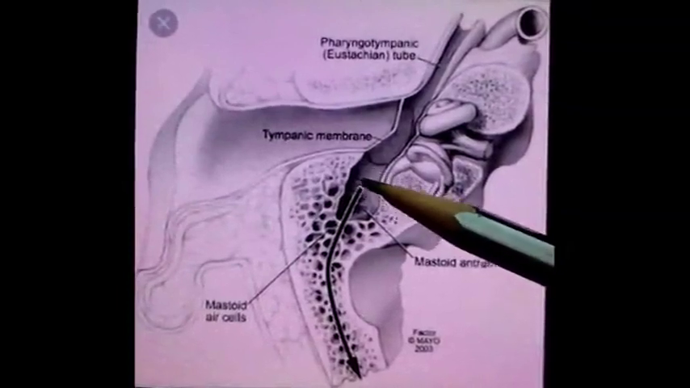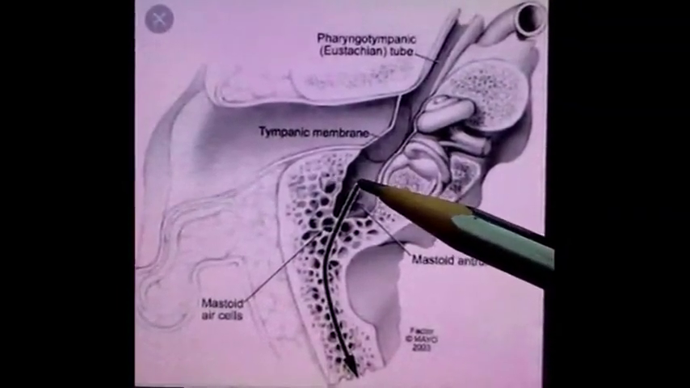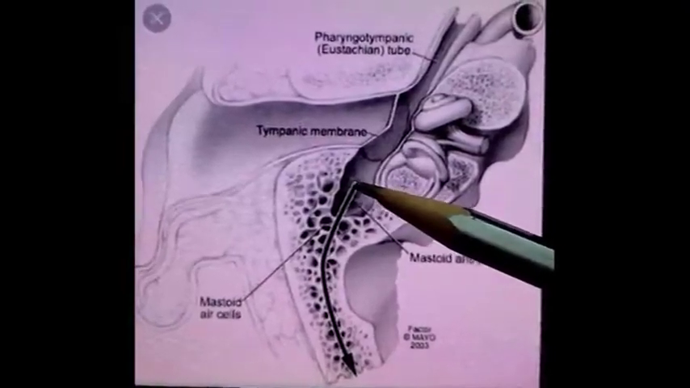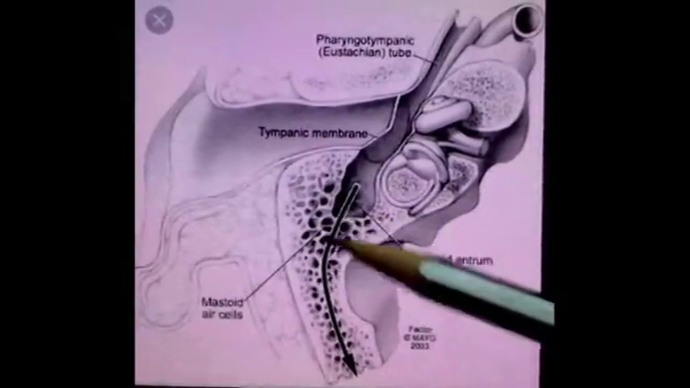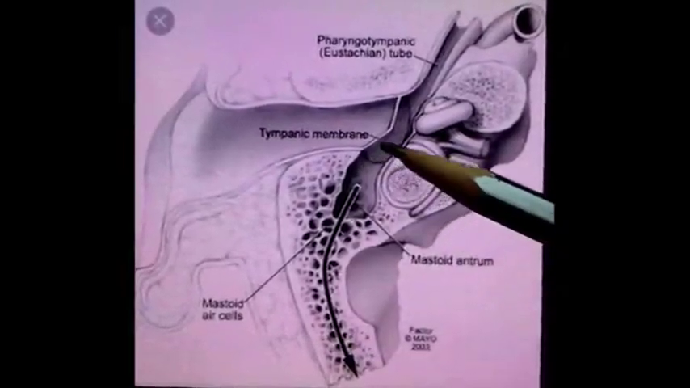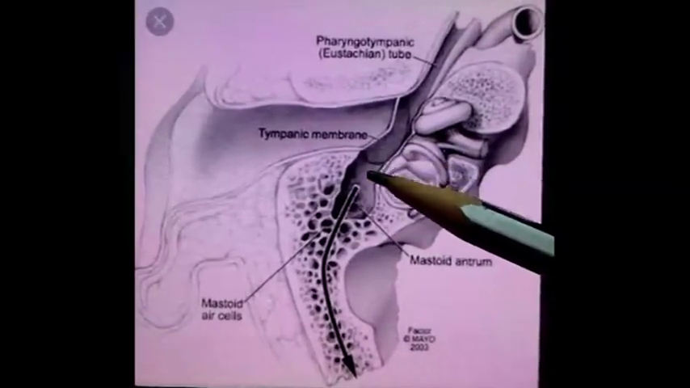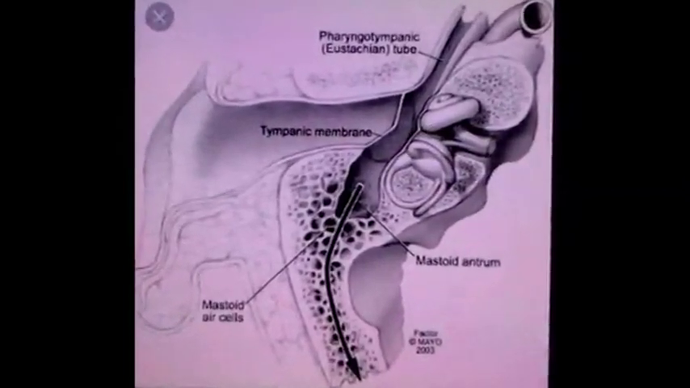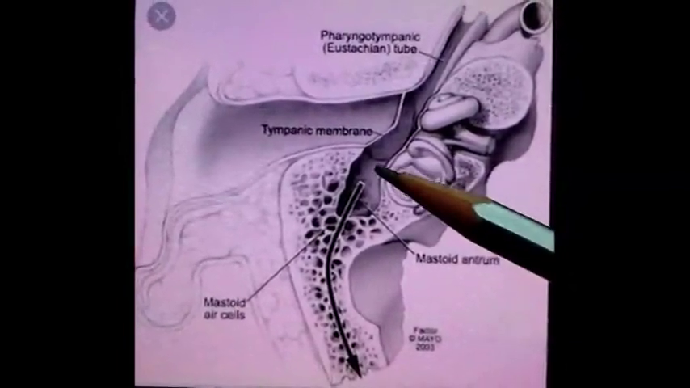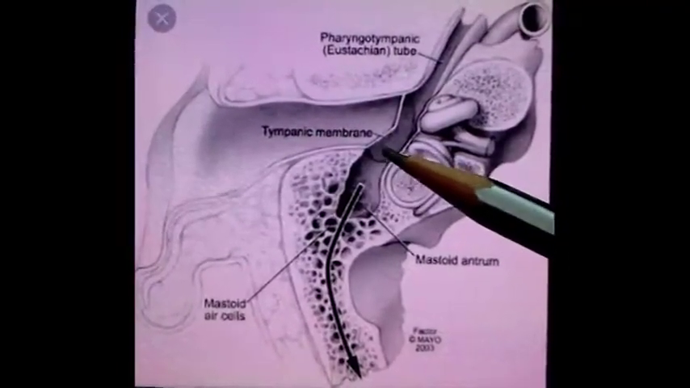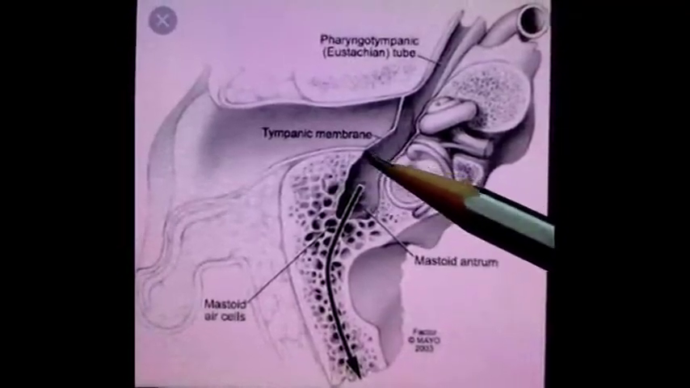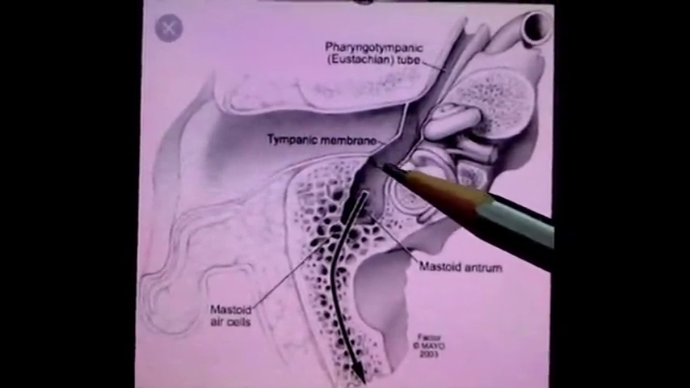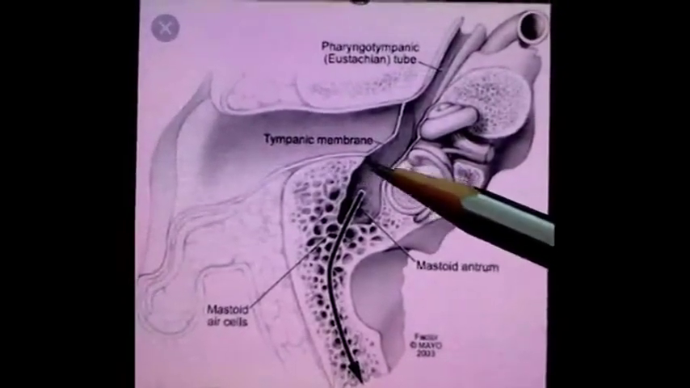Mastoid antrum is an air-filled space present in petrous part of temporal bone, which communicates posteriorly with the mastoid air cells, and anteriorly it communicates with epitympanic recess of middle ear cavity. So the area of communication between middle ear cavity and mastoid antrum is in the form of a narrow opening, known as aditus to mastoid antrum, which is present in this area.